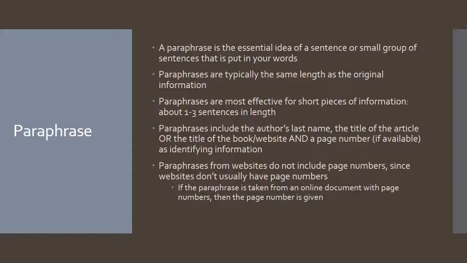Paraphrases include the author's last name, the title of the article, or the title of the book or website, and a page number if one is available, as its identifying information. Now, paraphrases from websites do not include page numbers since websites don't usually have page numbers. However, if the paraphrase is taken from an online document with page numbers, then give that page number. So in other words, the basic principle is if you see a page number in the source that you are paraphrasing, include the page number in your citation. If you don't see a page number, don't include one.